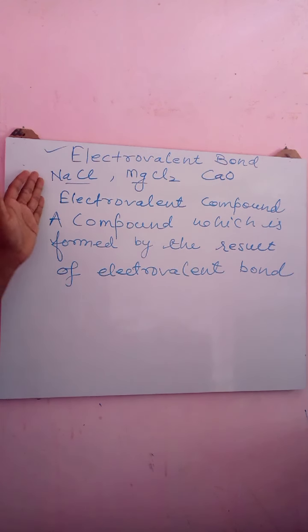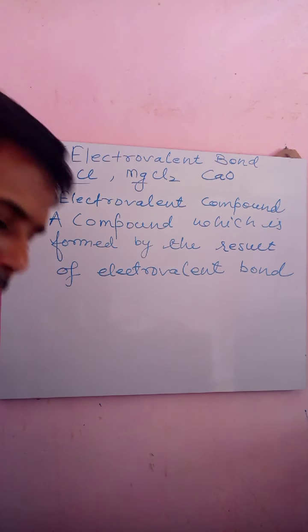For example, NaCl, MgCl2, calcium oxide, quicklime, CaO. They are all electrovalent compounds.